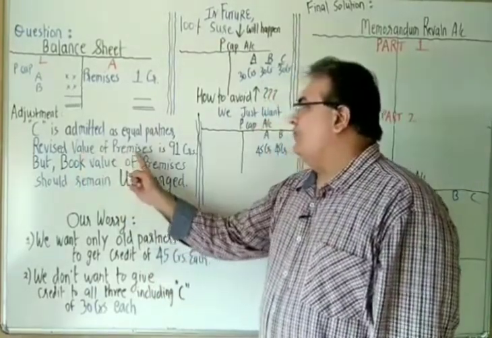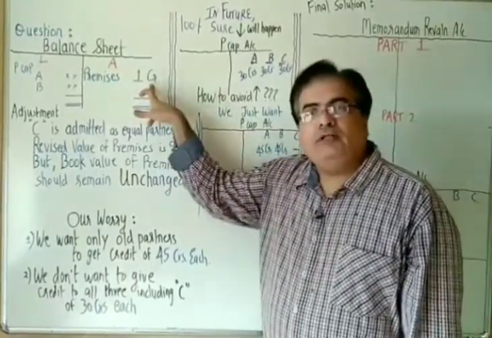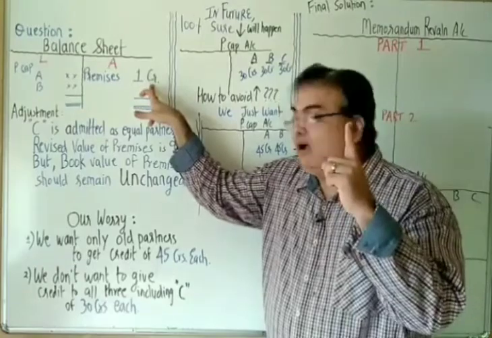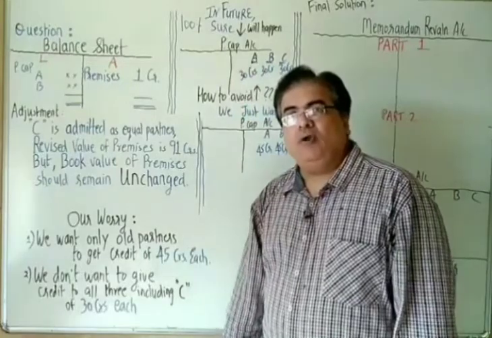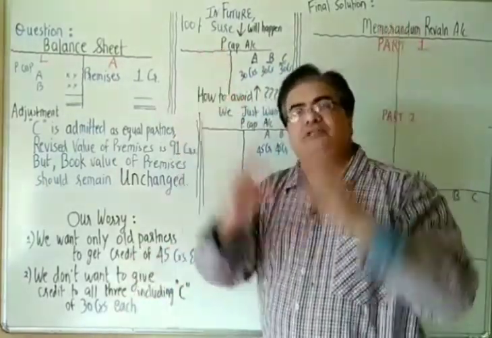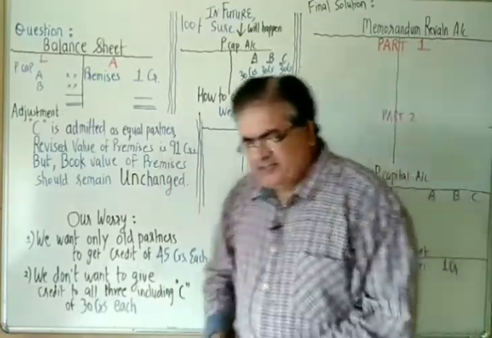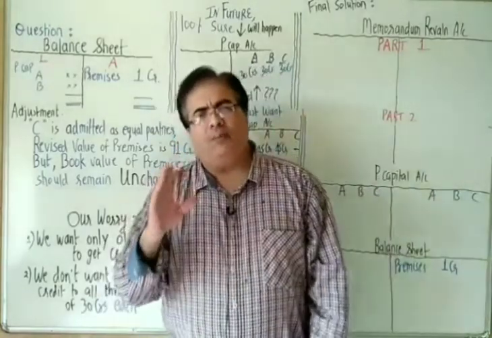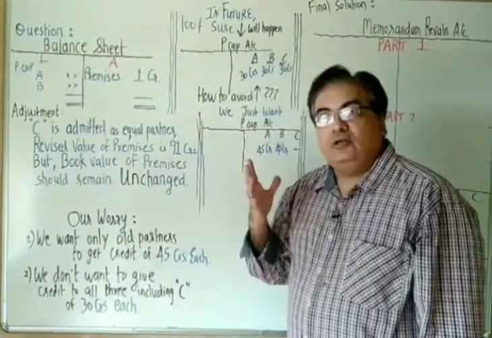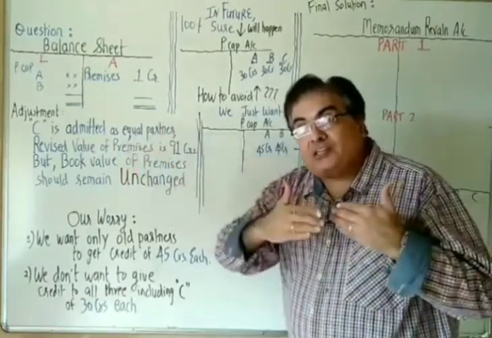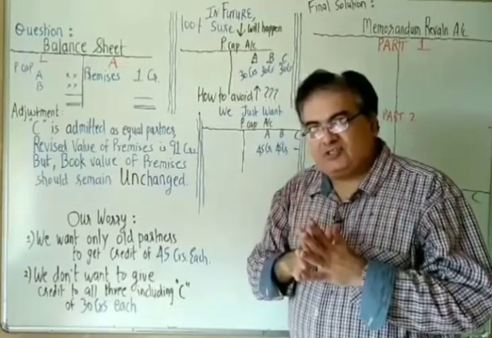Revised value of premises is 91 crores. Oh my God. The book value, the balance sheet value is 1 CR and the revised value is 91 CR. My God, there is a jump of 90 crore rupees in the value of premises. Let us assume that A and B, old partners, started business 20 years back. So it has increased by 90 crores over a span of 20 years when A and B were partners. Correct?